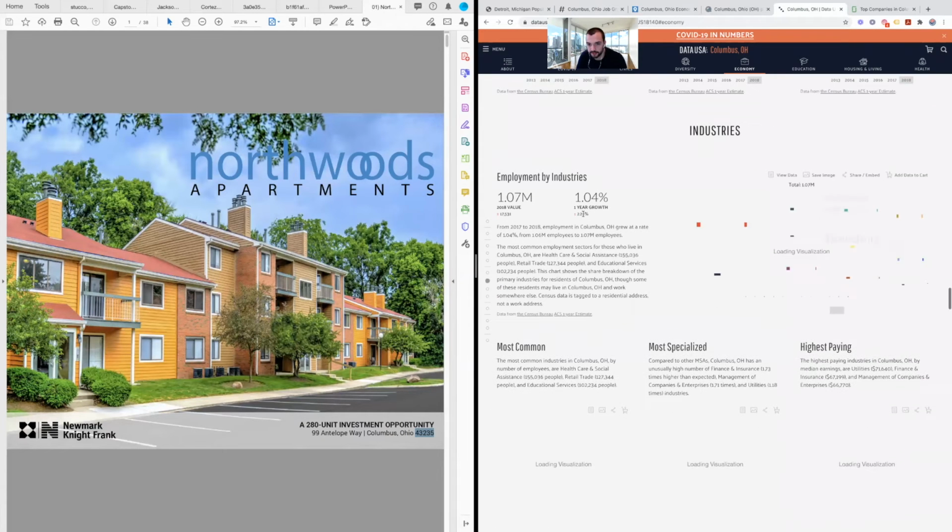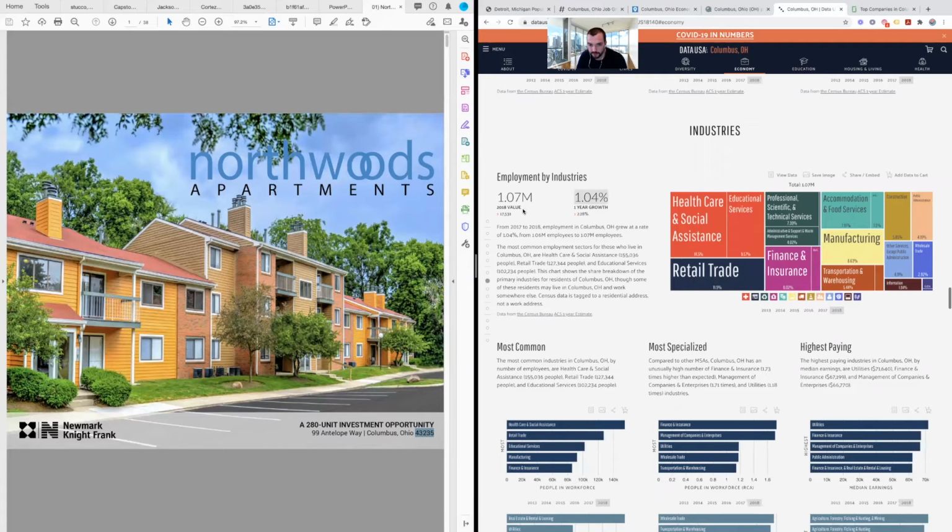employment by industry. So year over year growth. This is 2018, so before COVID, but you got healthcare, retail, finance and insurance, manufacturing, professional services, educational services. So it looks like a big chunk is educational and healthcare, which pretty much lines up. So we can see there's a good bit of different sectors here.